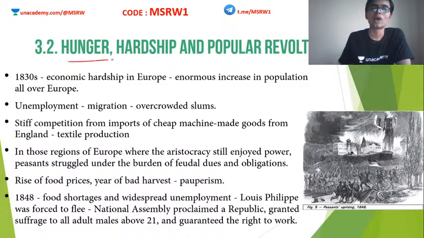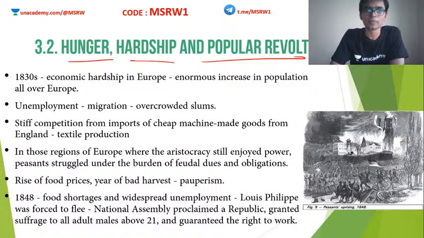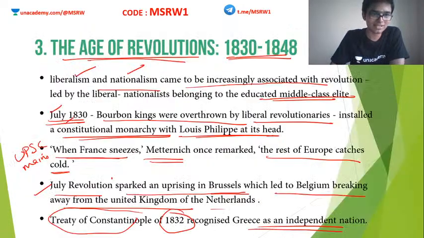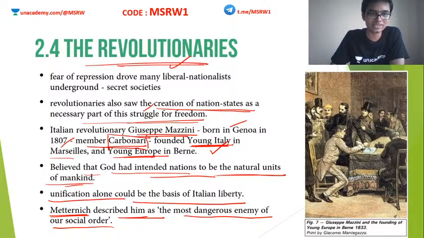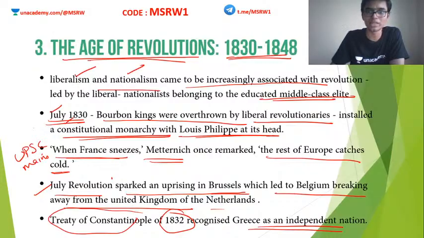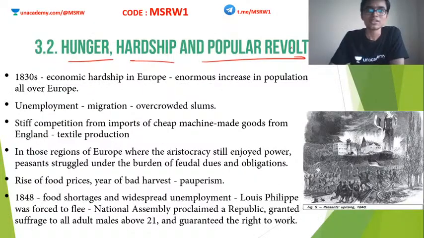Okay, so hunger, hardship, and popular revolt. Going back to 1830 again, if you remember in this slide I have told you that everything started from 1830 to 1848. See, the age of revolutions is 1830 to 1848. So in 1830, the entire Europe was in economic hardship. Various kinds of hardships.